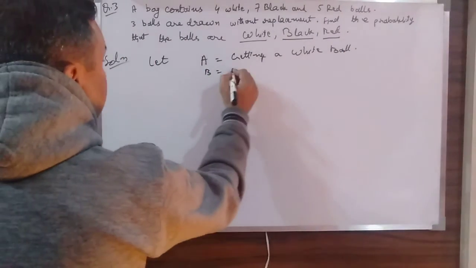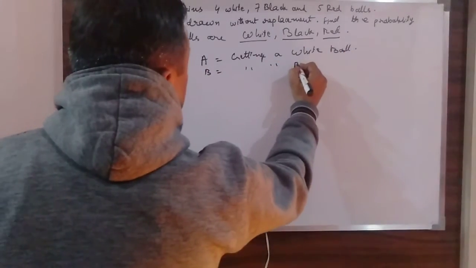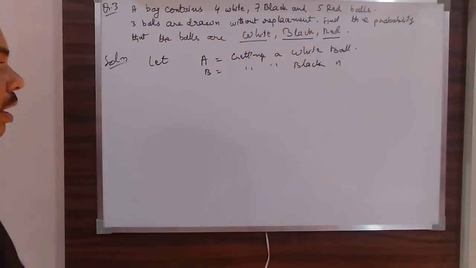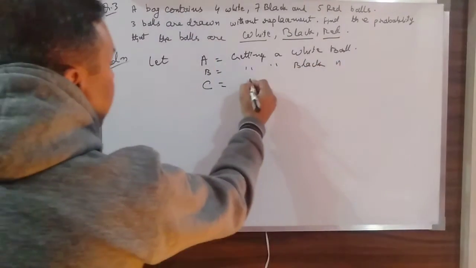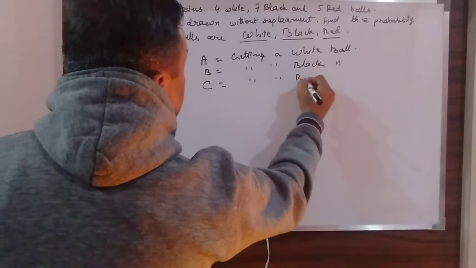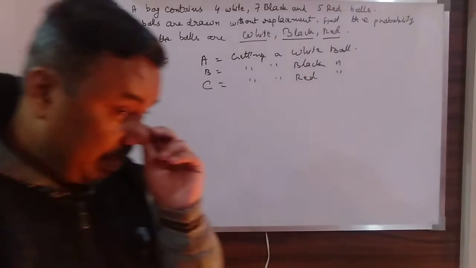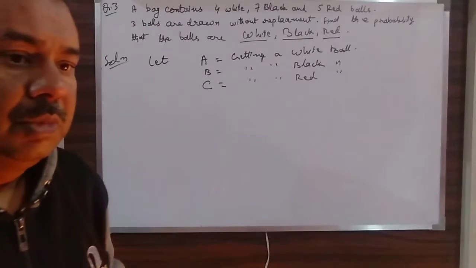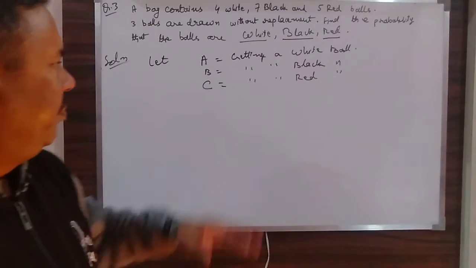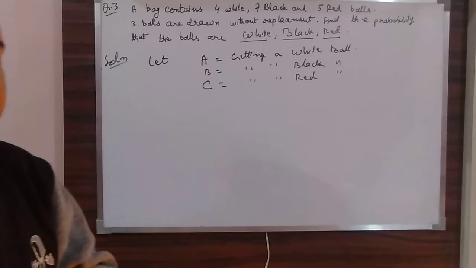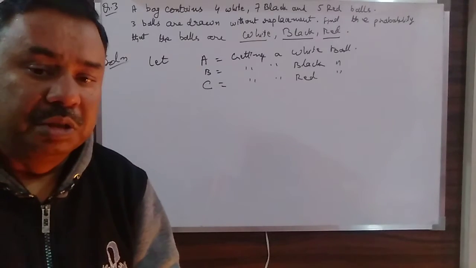B, you take getting a black ball. Okay. And C, I will take getting a red ball. Okay. Now, it's a very simple question. If you look at it, it is a very simple question.